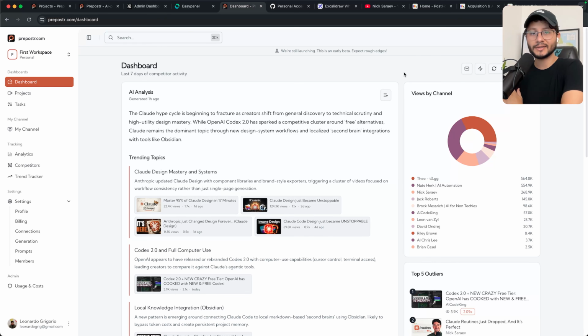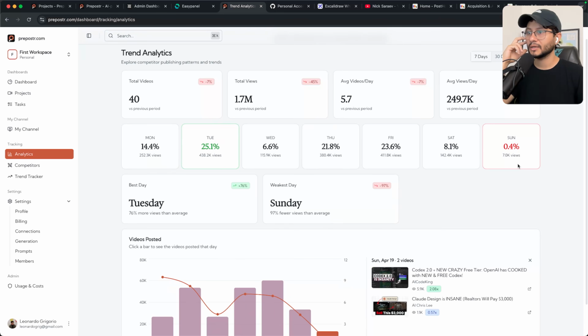Finally, through Resend, I sent out an email every 2 days for the user with this exact analysis. So they get everything in their email and never really have to open Prepostr, unless of course they want to add a new competitor, see further analytics and any other feature.